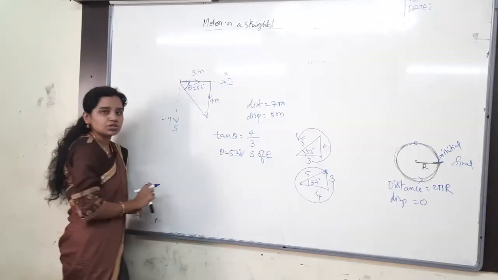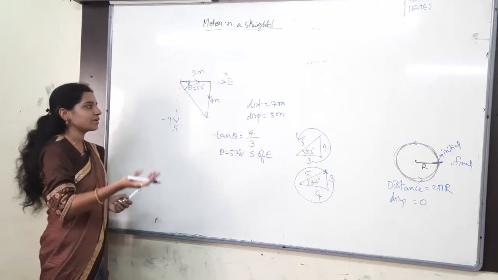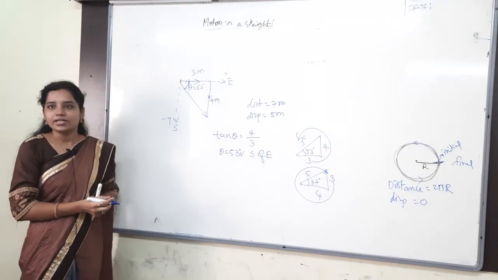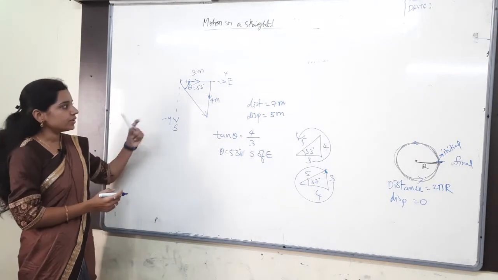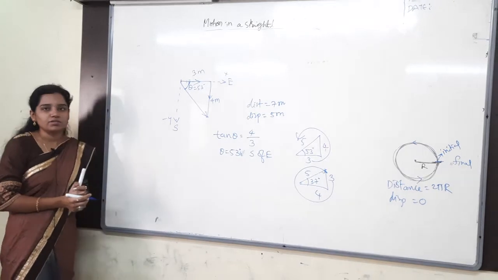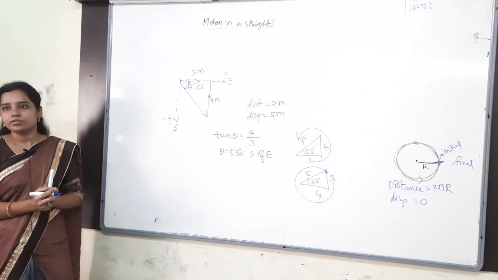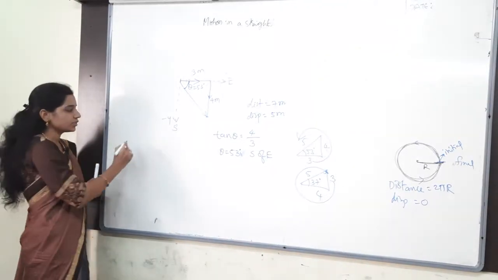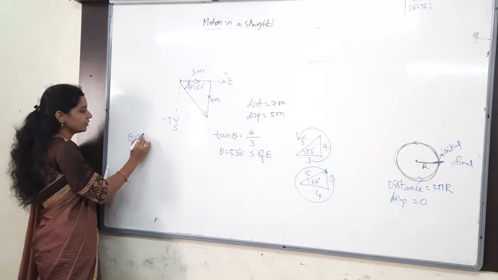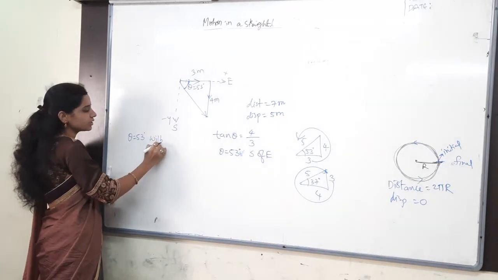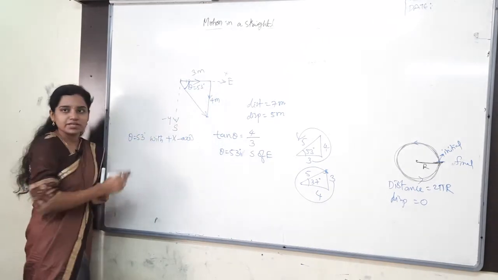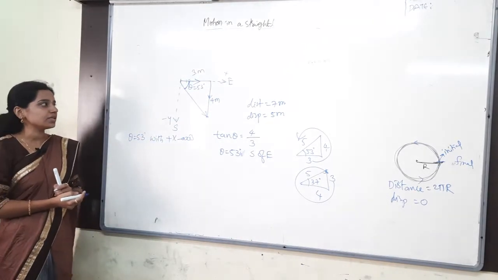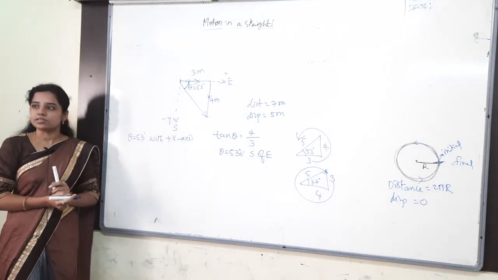So theta is 53 degrees south of east. Otherwise, sometimes they will tell it in clockwise and anti-clockwise directions. Yesterday we saw vector problems. So in that, how can you tell clockwise and anti-clockwise terms? Theta is equal to 53, 53 with respect to what? With respect to the positive x-axis, of course, only positive x-axis. Now tell me, is it clockwise or anti-clockwise?